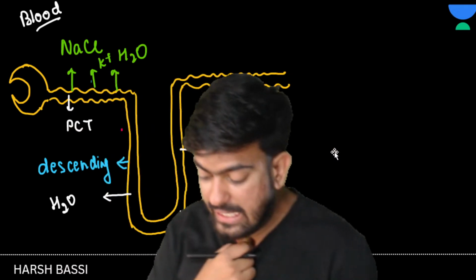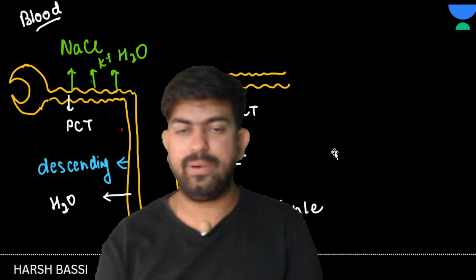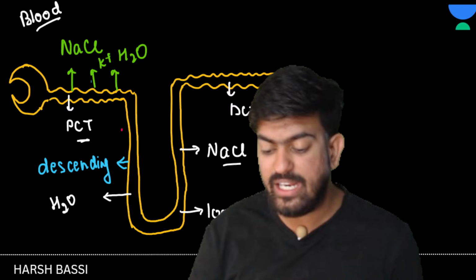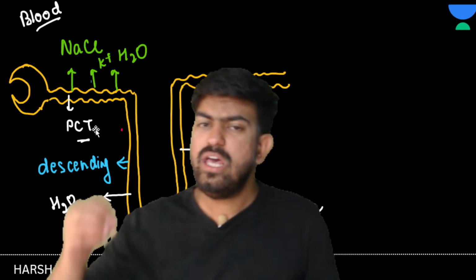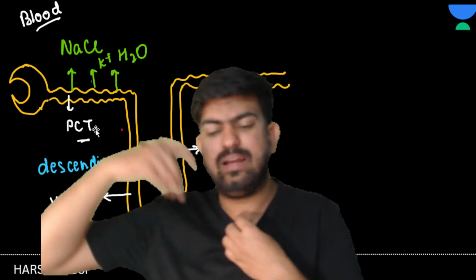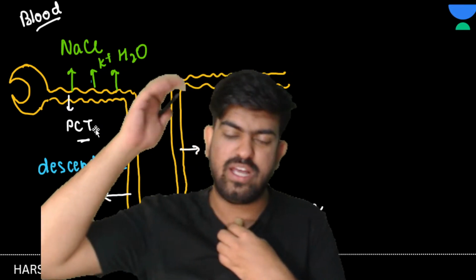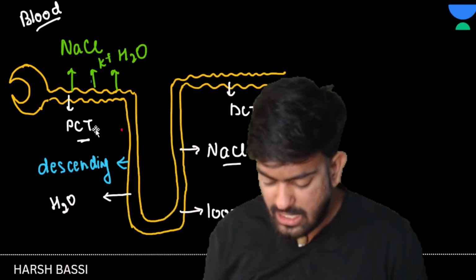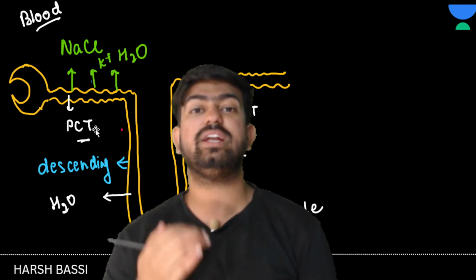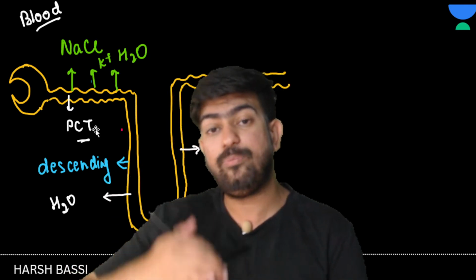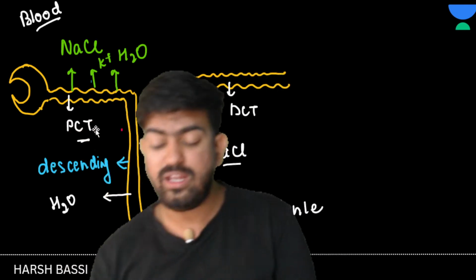Now, sir, in DCT, what is happening? In DCT, let's suppose PCT ने क्या किया? PCT ने आंख बंद करके बहुत ज़्यादा NaCl निकाल लिया, बहुत ज़्यादा K positive वापस भेज दिया, बहुत ज़्यादा water वापस भेज दिया. But suppose there are some things which have to be reabsorbed.